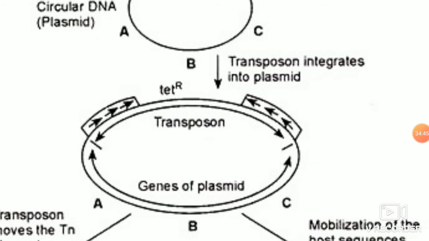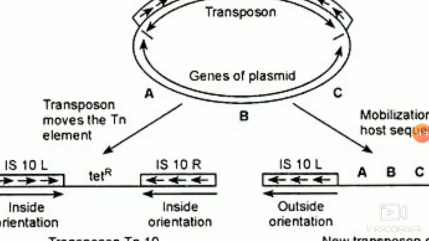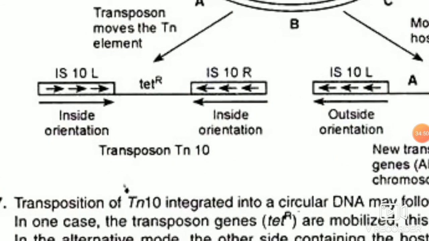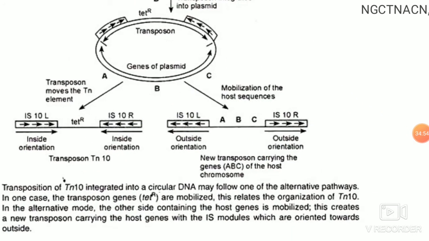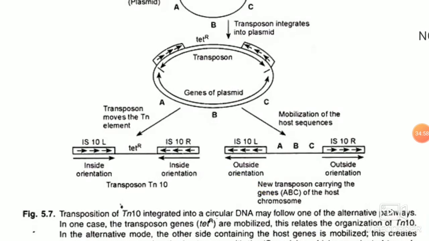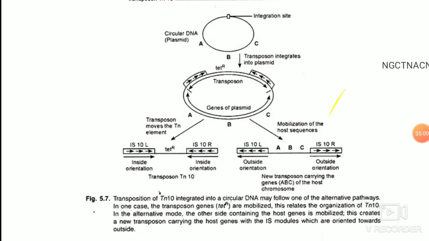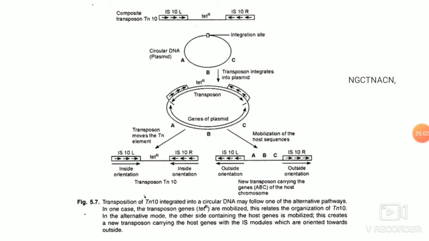From the plasmid, if it has to jump, it can follow two mechanisms, where it can transpose its own transposon, or it can carry the plasmid genes also. So when the transposition happens, there are two insertional elements, the left insertional element and the right insertional element.